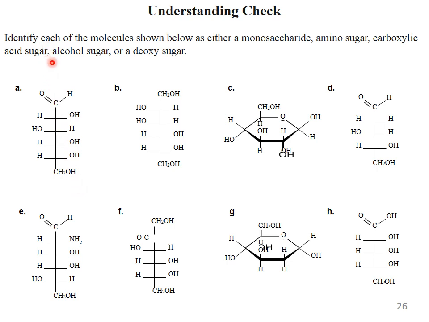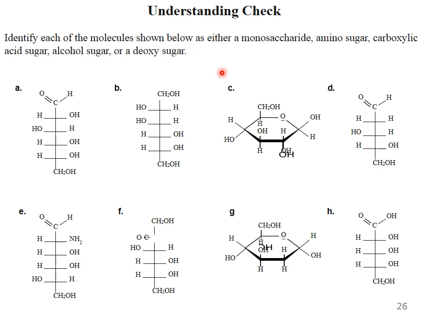Here is again a question for you. This is the assignment for you. Identify each of the molecules shown below as either a monosaccharide, amino sugar, carboxylic acid sugar, alcohol sugar or deoxy sugar. From these structures you have to distinguish between them.